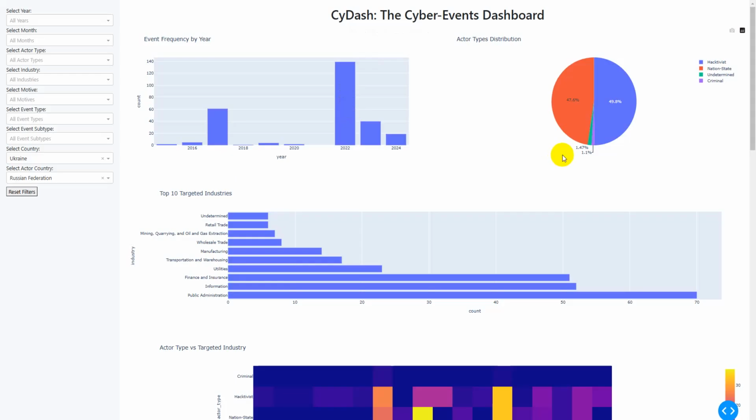And most interestingly, we can see that the attacker type, nation state, is actually one of the main players in this domain. And the next comes the hacktivists. And actually the criminal group is around 1% of the attacks from Russian Federation towards Ukraine.